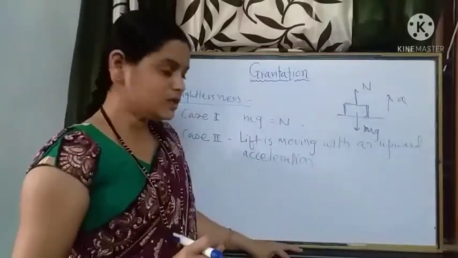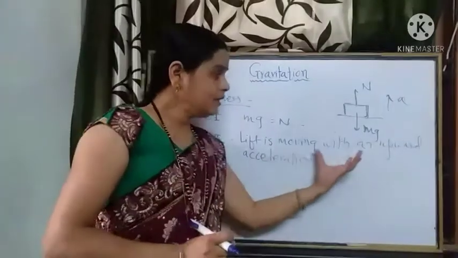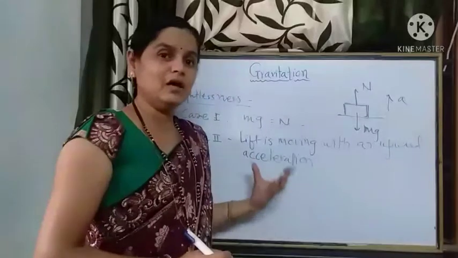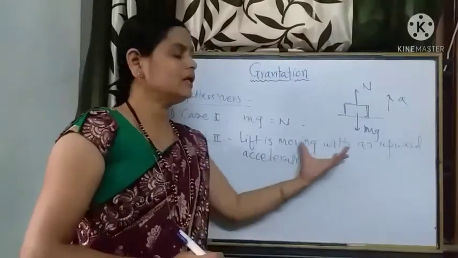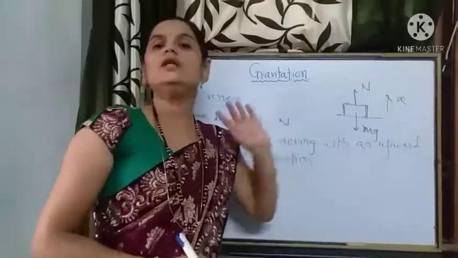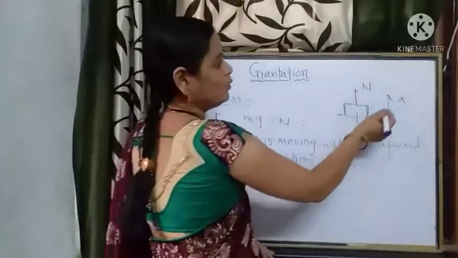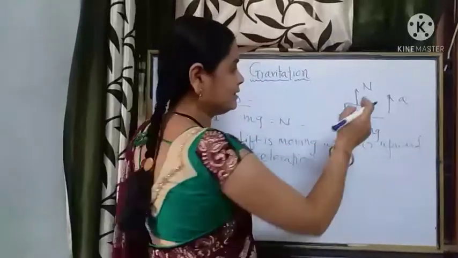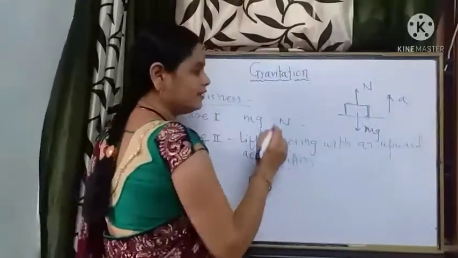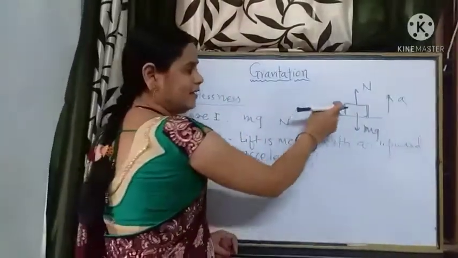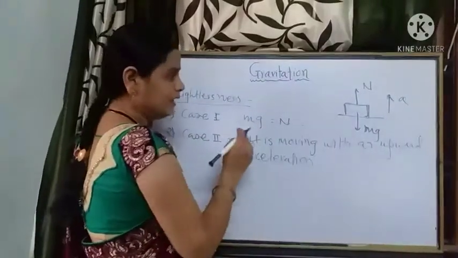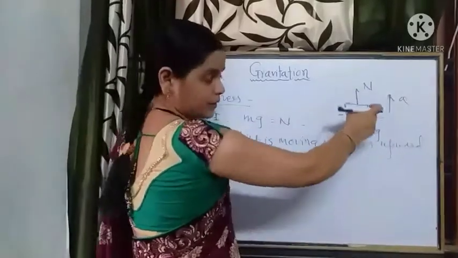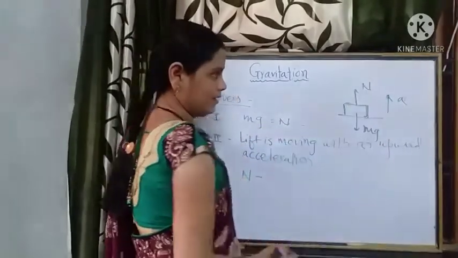In both situations, lower floor in the downward direction means stopping acceleration in the downward direction, which is nothing but the upward acceleration in the lift. While it is moving vertically upward with certain acceleration, say a, the net force acting on the passenger is equivalent to N, the normal force, because these two forces are vertically upward.